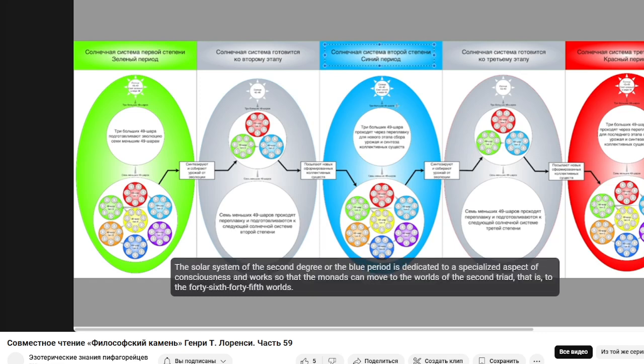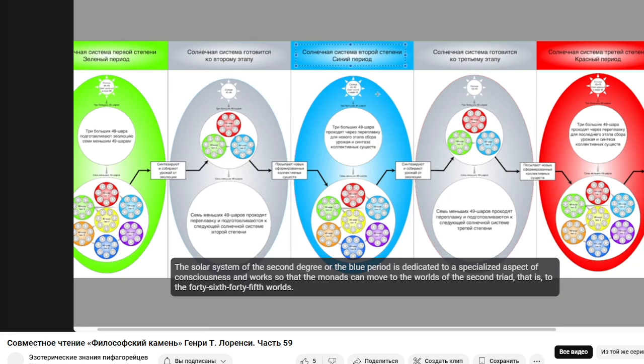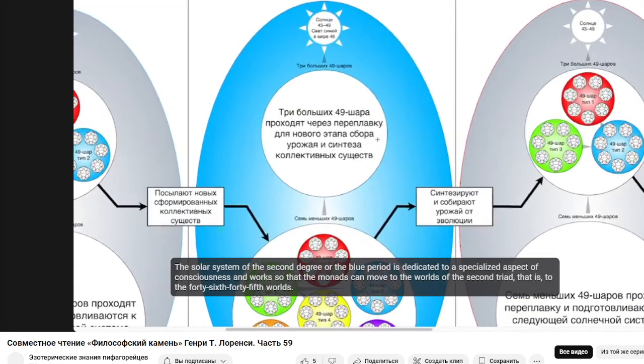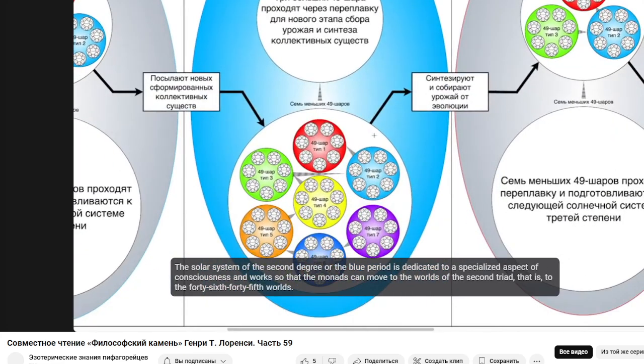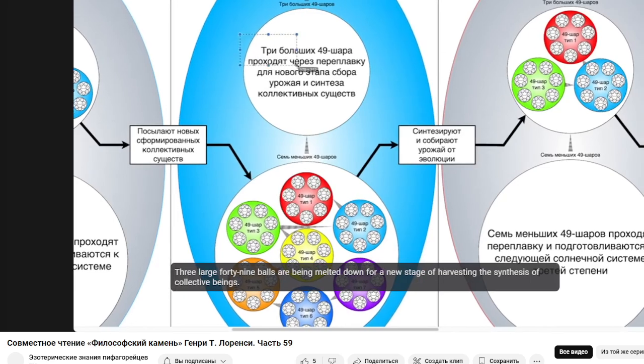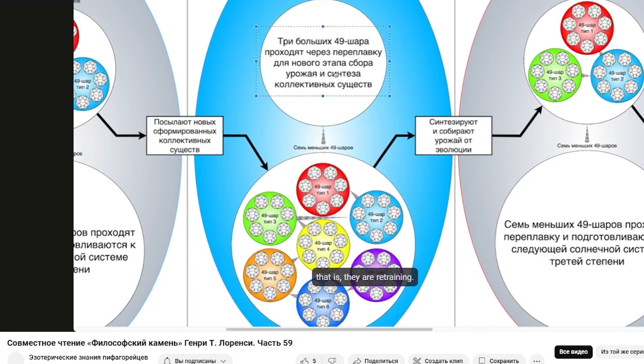The solar system of the second degree, or the blue period, is dedicated to a specialized aspect of consciousness and works so that the monads can move to the worlds of the second triad, that is, to the 46th, 45th worlds. 3 large 49 balls are being melted down for a new stage of harvesting the synthesis of collective beings. That is, they are retraining.